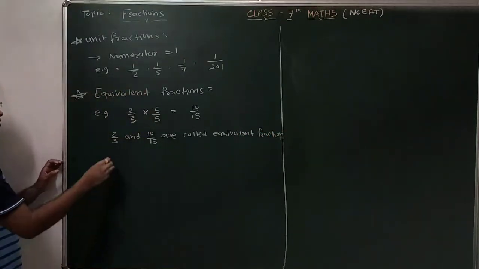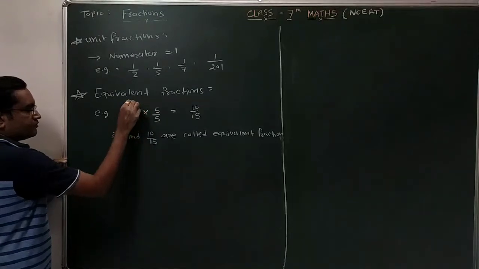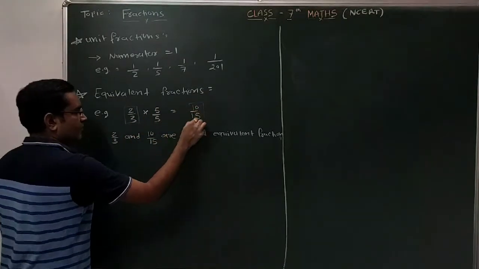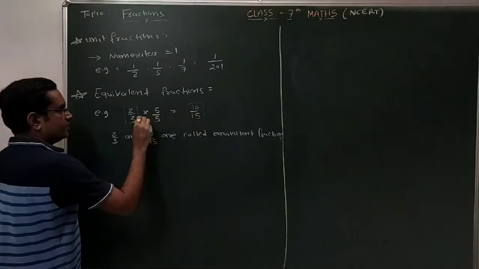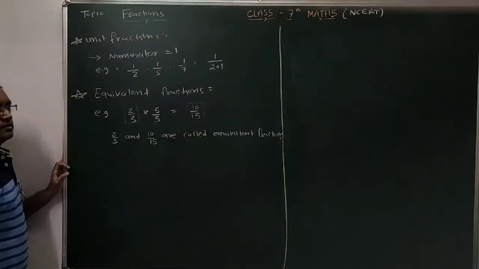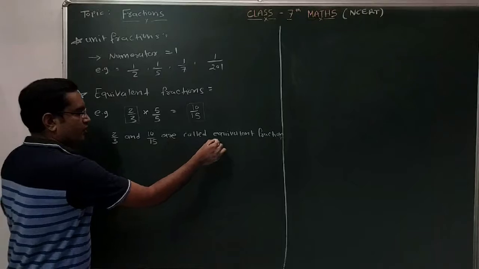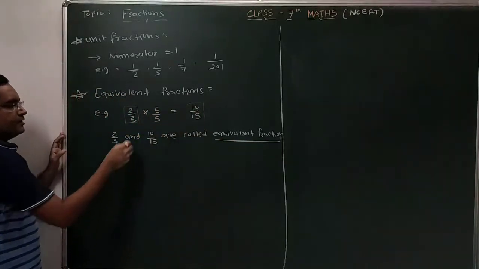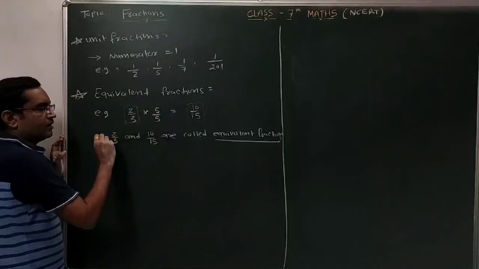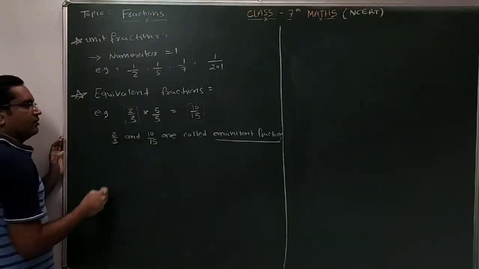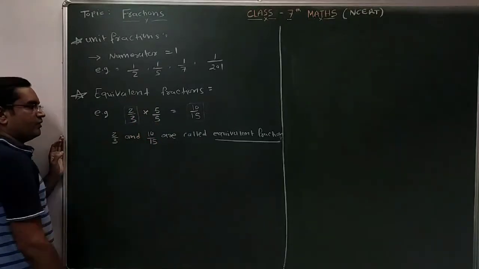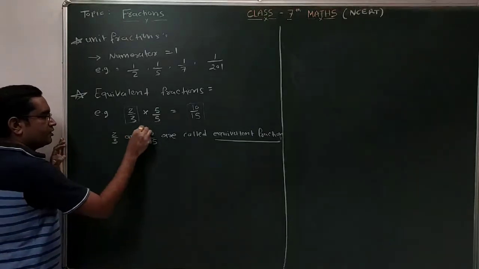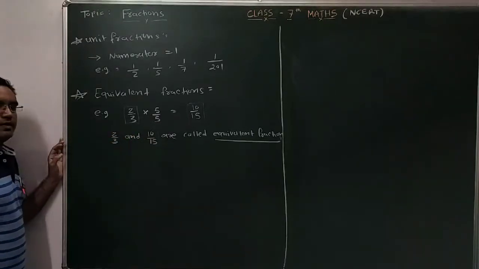Clear? What have you done? Any fraction which is multiplied and divided by the same number gives another fraction, and these two fractions are called equivalent fractions. So what is an equivalent fraction? A fraction obtained by multiplying and dividing the given fraction by the same number is called an equivalent fraction of the given fraction. So 10 by 15 is the equivalent fraction of 2 by 3, or 2 by 3 is the equivalent fraction of 10 by 15. These two fractions are said to be equivalent fractions.